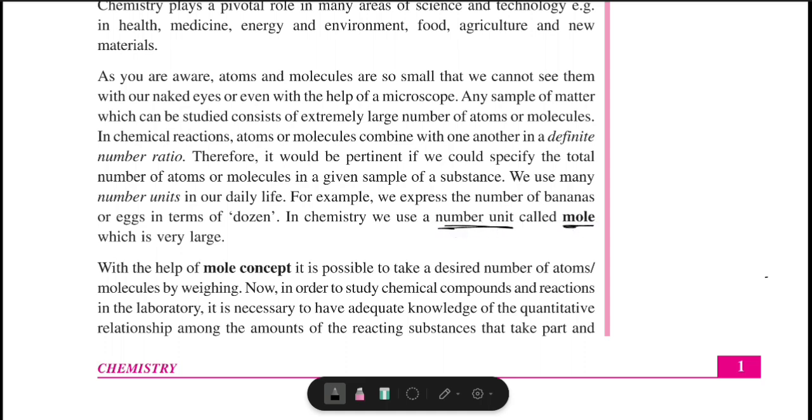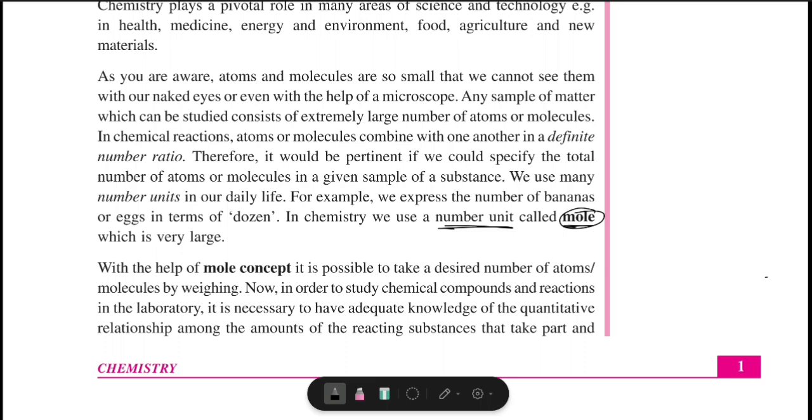It's a number unit. For example, we have 12 eggs. Instead of saying 12 eggs, you say a dozen eggs. Or you have 12 bananas, you say a dozen bananas. To make it easy, if somebody says a dozen, you understand it is 12, right? When somebody says, I have a dozen eggs, you don't ask them what a dozen is. You understand dozen means 12. Same like that in chemistry, in order to make it easy, we have something known as mole. Mole is basically like a dozen. It's not 12. It has a different value.